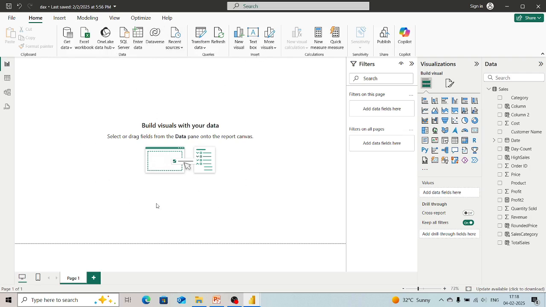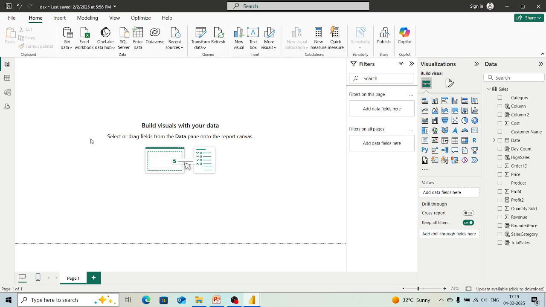Creating any visualization or dashboard is okay, but whenever we are starting with dashboard creation, we should give a name to our dashboard. If we directly start presenting, it is not going to work, or it is not going to be that interactive. So how can we give a name to our dashboard?